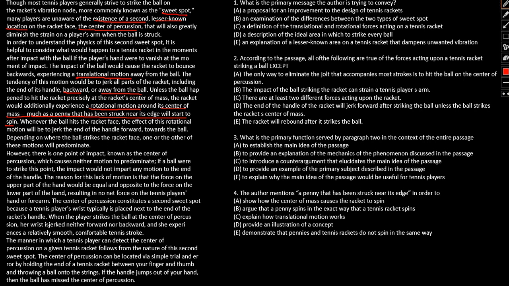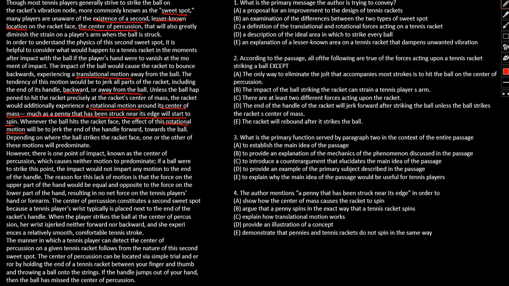Wherever the ball hits the racket face, the effect of the rotational motion will be to jerk the end of the handle forward and towards the ball. Depending on where the ball strikes the racket's face, one or the other of these two motions predominates. So which two motions are we talking about? Either the rotational motion, forward towards the ball, or the translatory, single line motion.